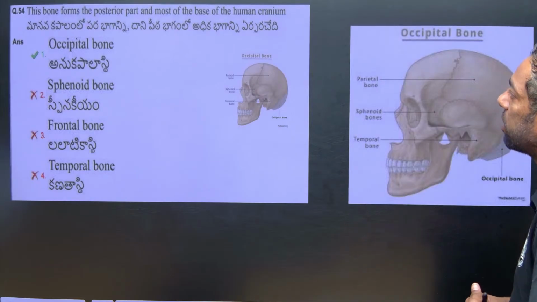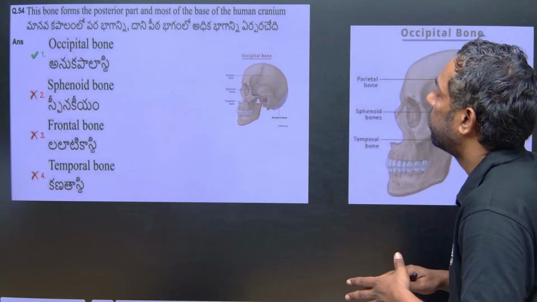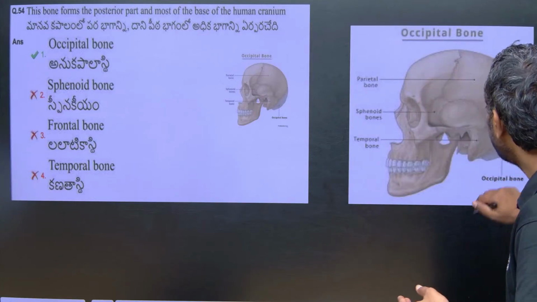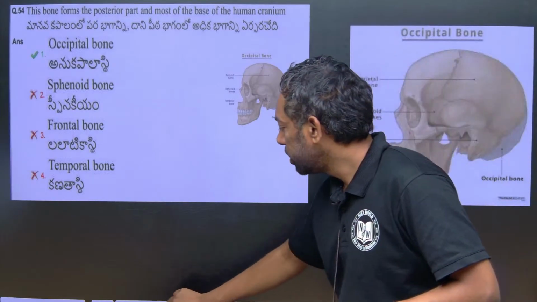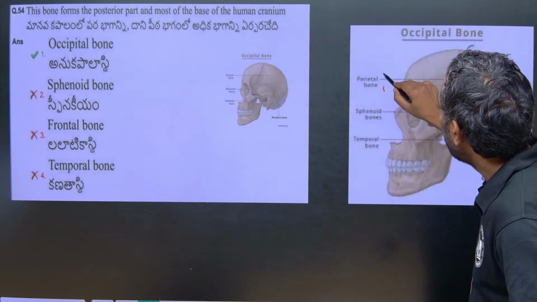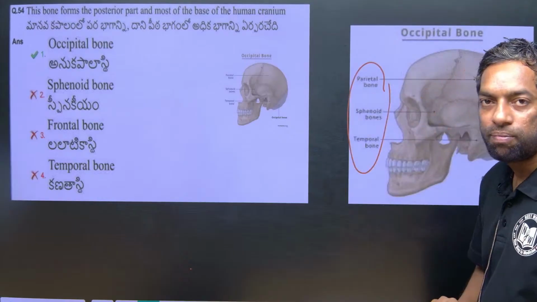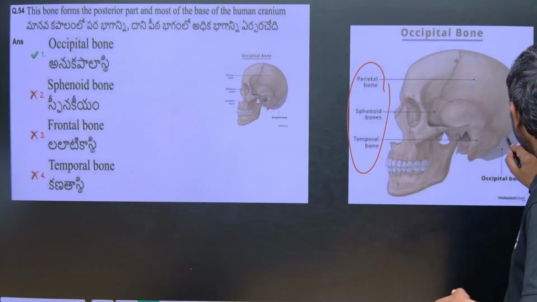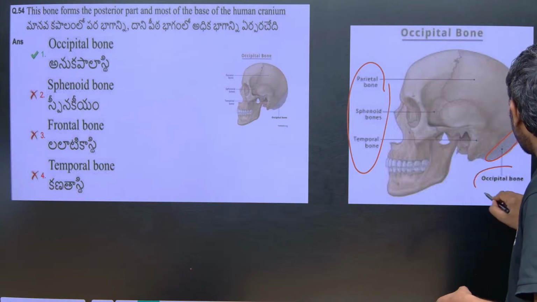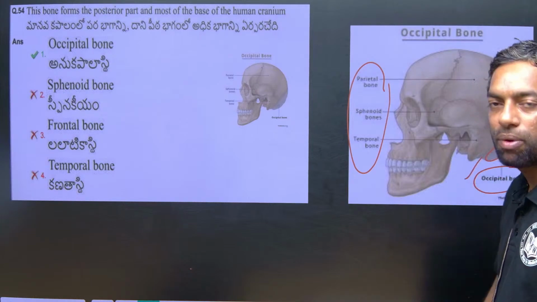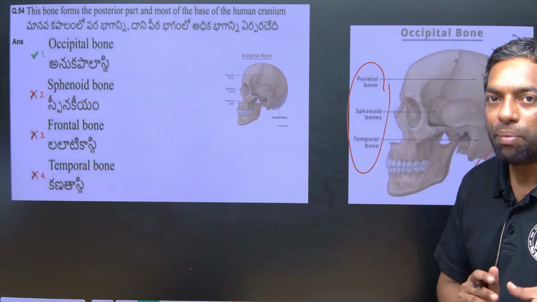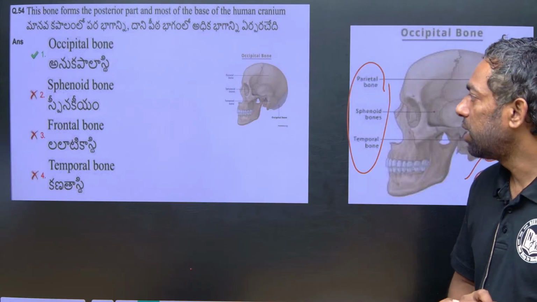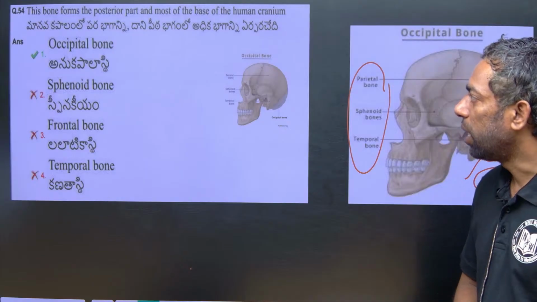Here they asked about the posterior part. This part is the posterior, and this part is the anterior part. So just look into this. The anterior part has three bones. The posterior part of the human cranium is the occipital bone. They protect the brain. Actually, this skeletal system protects the brain.